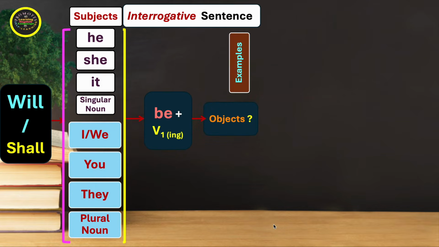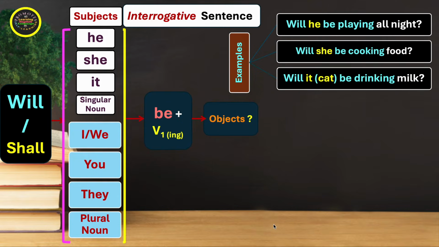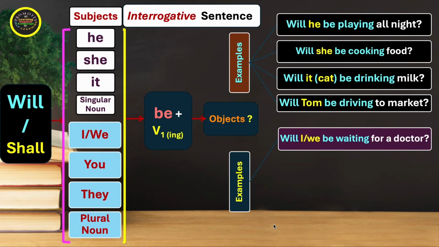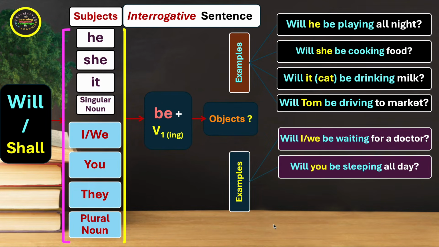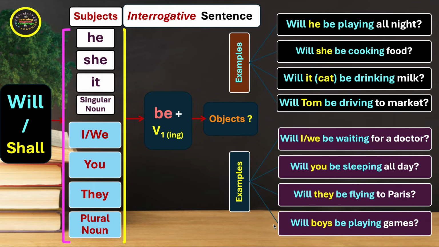Let's see the examples. Will he be playing all night? Will she be cooking food? Will it, here for cat, be drinking milk? Will Tom be driving to market? We have some more examples. Will I or we be waiting for a doctor? Will you be sleeping all day? Will they be flying to Paris? And with plural noun, will boys be playing games?